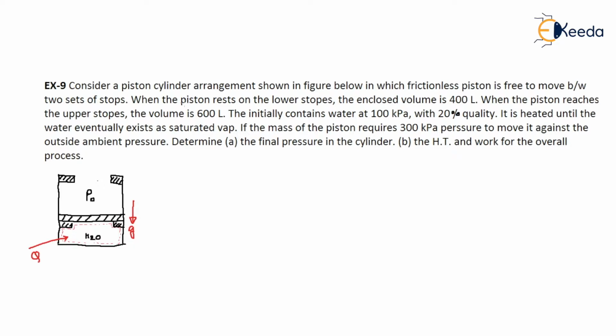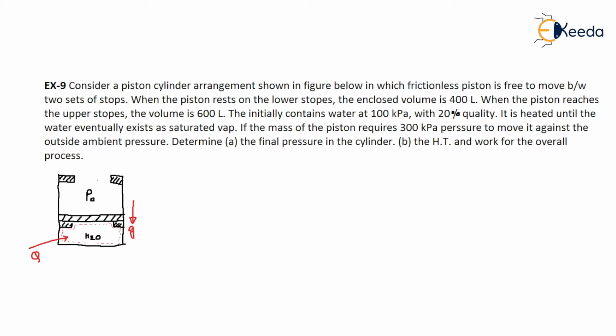That means there is a piston which is lying on the lower stop. At that condition, what is the initial volume? The initial volume is 400. Now heat will be supplied, the piston will move up, and it will finally reach the upper stop. At that condition, the volume is 600 liter.